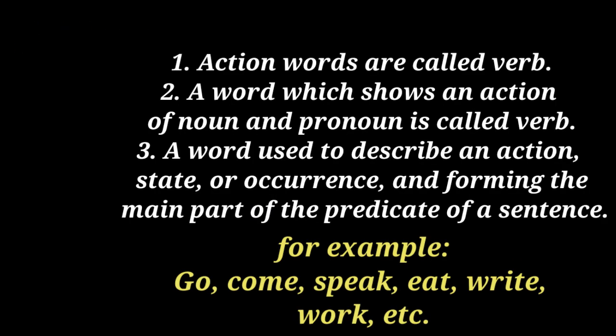The third one is verb. What is verb? Number first. Action words are called verb. Number second. A word which shows an action of noun and pronoun is called verb. Number third. A word used to describe an action, state, or occurrence and forming the main part of the predicate of a sentence. For example, go, come, speak, eat, write, work, etc.